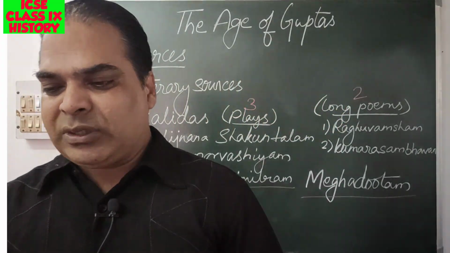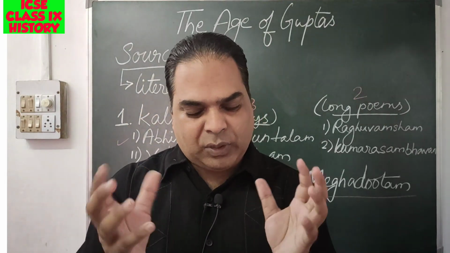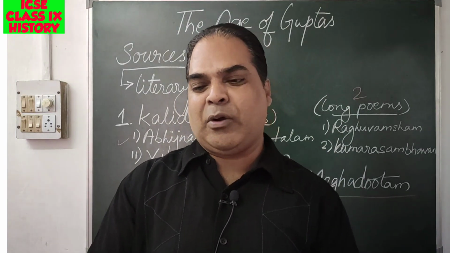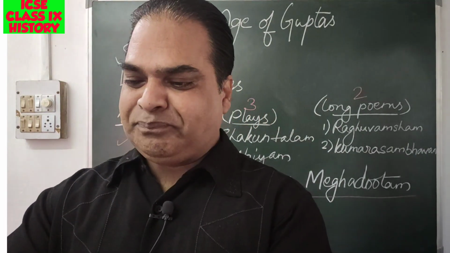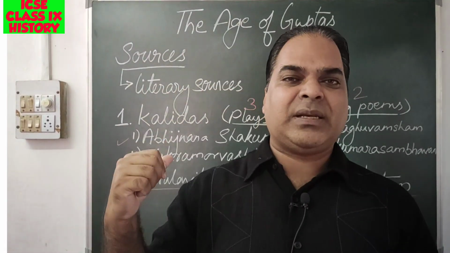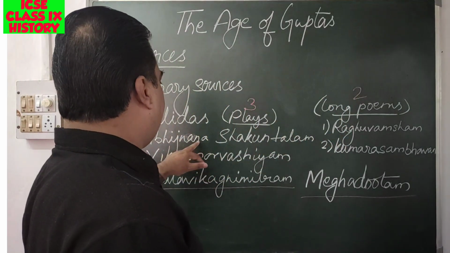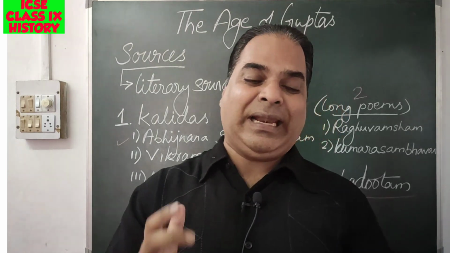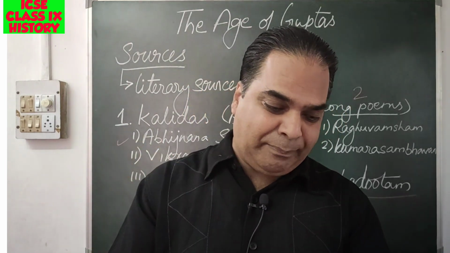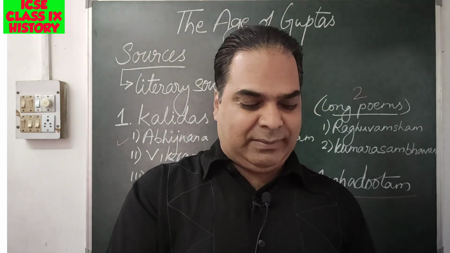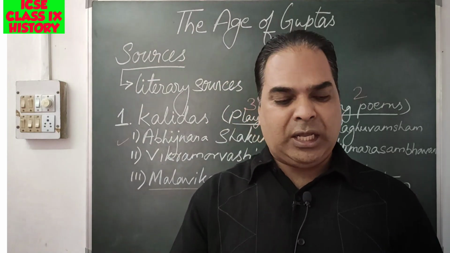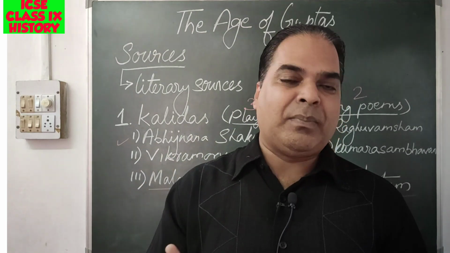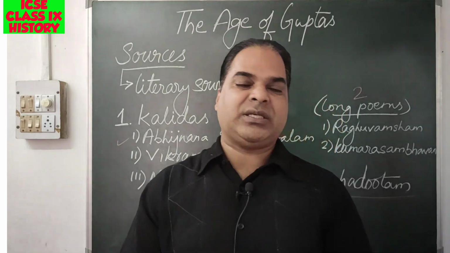We'll discuss the main content of these works and how we get ideas about those times. Abhijnanam Shakuntalam has attained great fame as a great epic work in modern times. It is a love story of King Dushyanta and Shakuntala, who became the mother of Bharata, the successor of Dushyanta.